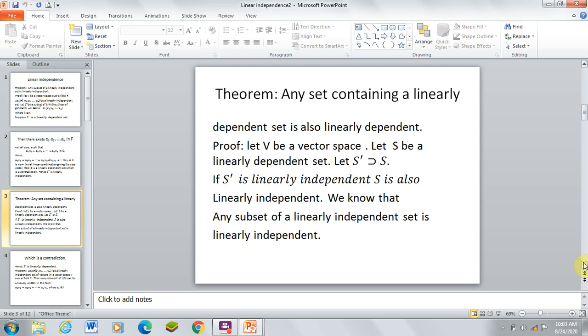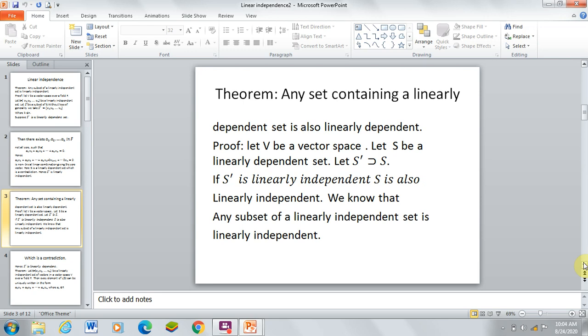Let us see the next theorem. Any set containing a linearly dependent set is also linearly dependent. Let us see the proof of the theorem. Let V be a vector space, S be a linearly dependent set. Let S' be a superset of S. Here S is a linearly dependent set. We have to show that S' is linearly dependent.